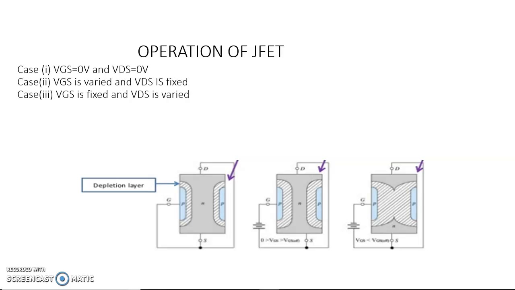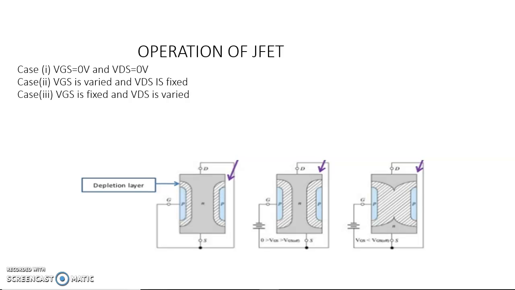When VGS is equal to 0, the channel width is maximum. There is no depletion layer. We can get the maximum drain current ID. Clear? Next I am going to increase VGS from 0 in small suitable steps.